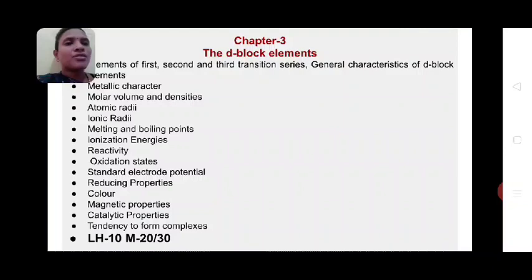Then the general characteristics of D block elements. D block element means the element belongs to the D block of the periodic table. We will see that in a further lecture.